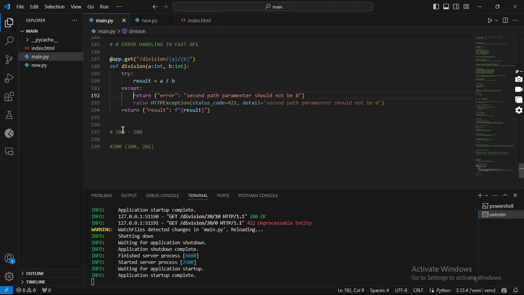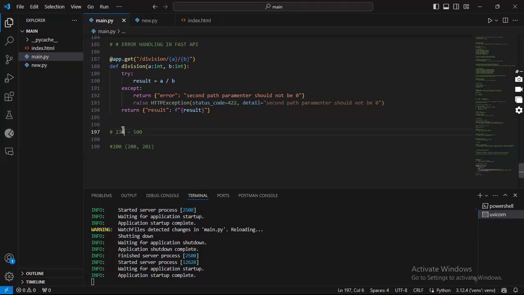I don't think that there's any developer that understands 230. If I see the code 230, even myself, I'll be surprised. I'll be like, what is going on here? So I'm saying that these numbers start from 200 to about 500, but it doesn't mean that it's 300 status codes. They are unique in nature.